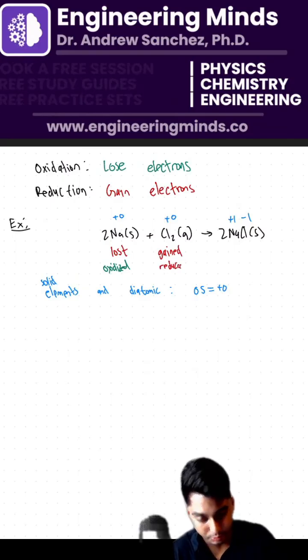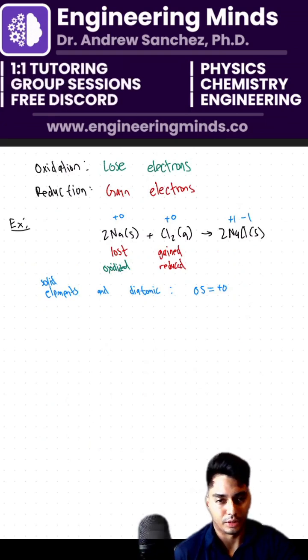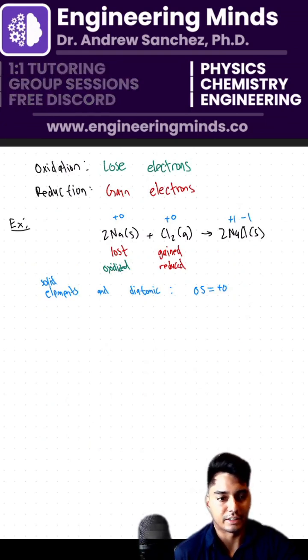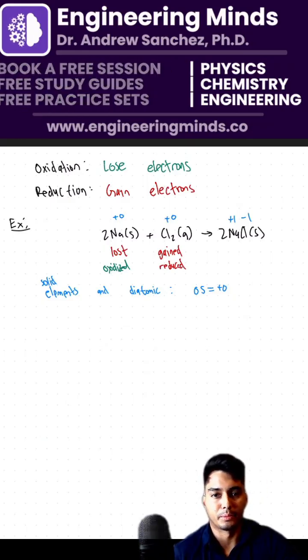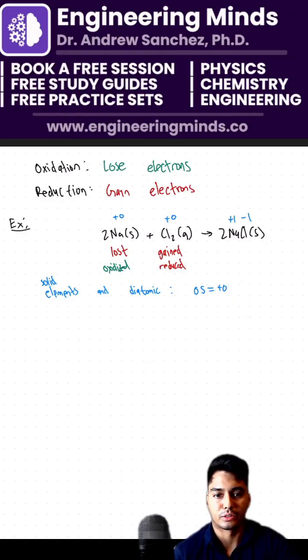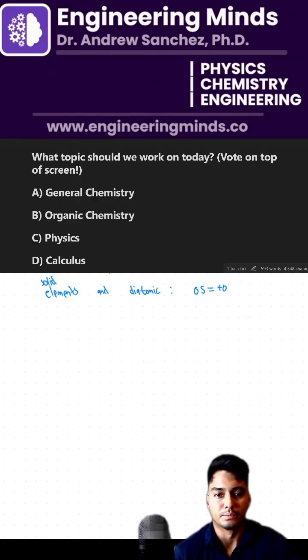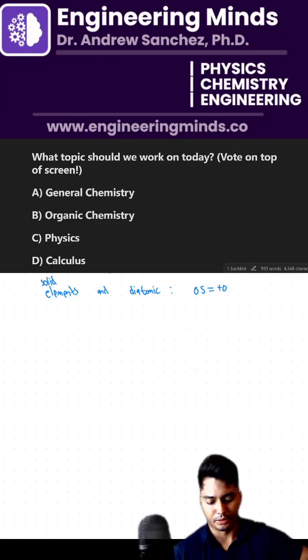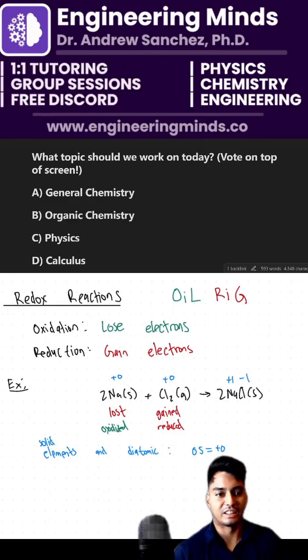Is everyone understanding that so far? We got 4 minutes left on the clock, by the way. If everyone is understanding that, go ahead and drop a thumbs up down below. We got 4 minutes left in the poll, my friends. Make sure you vote on the top left. We still got 3 votes for Gen Chem and 3 votes for physics. Go ahead and drop a thumbs up if you're understanding this regarding oxidation reduction.